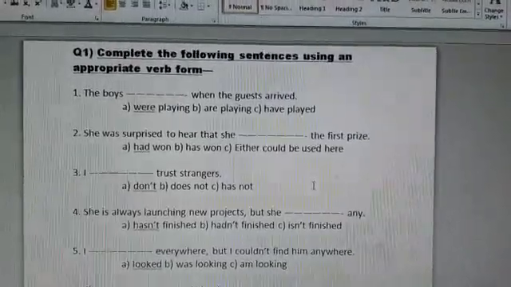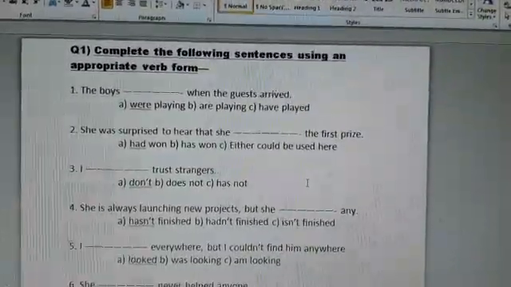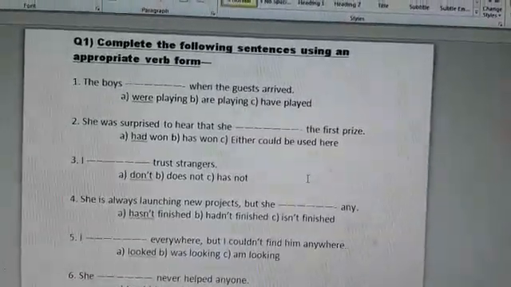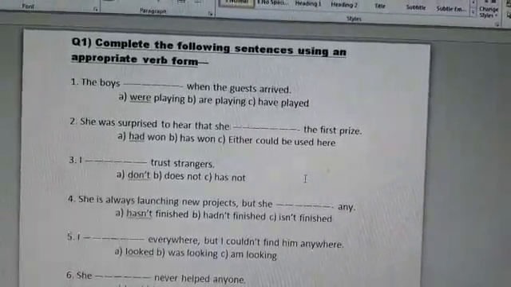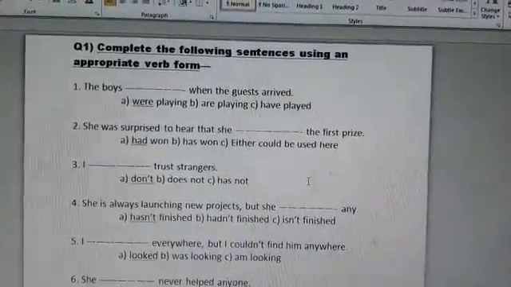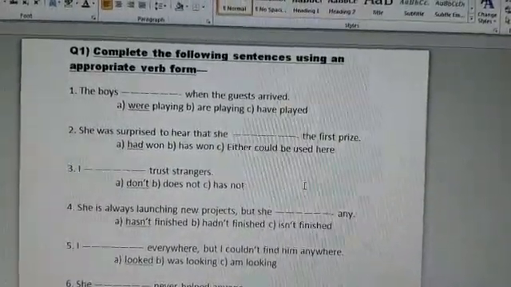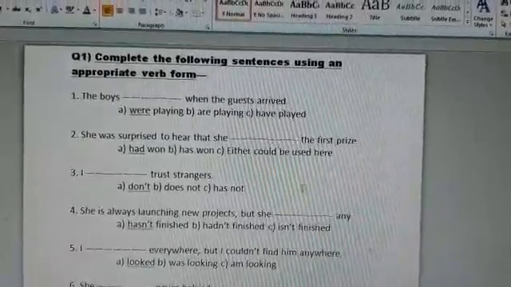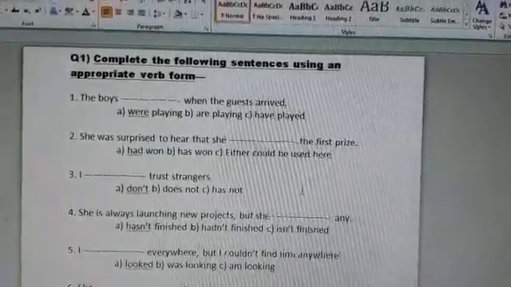Number one, the boys dash when the guests arrived. Now if you see carefully, you have to check the tense. Based on that, आपका option आप choose कर सकते हैं. Arrived is a past tense. Now if you see carefully, we have the right option, were playing. So the boys were playing when the guests arrived.